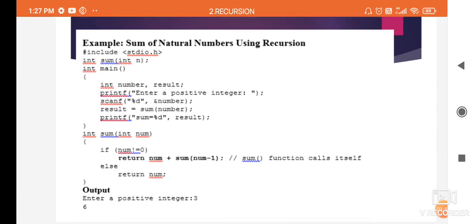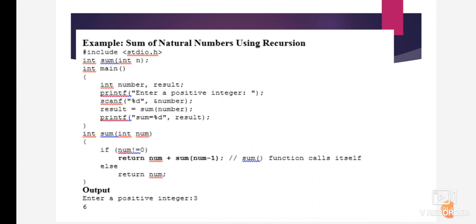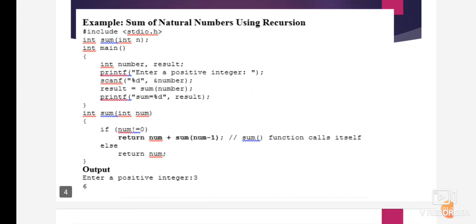Then the example of recursion is the sum of natural numbers using recursion. Here we also use the header file, int sum(int n), int main function, int number, result. printf "Enter a positive integer", scanf "%d" &number, and result is equal to sum(number). Then printf "sum is equal to %d", result.